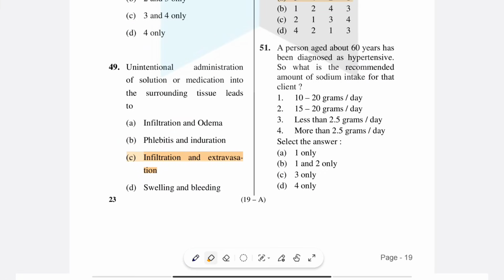A person aged about 60 years has been diagnosed as hypertensive. So what is the recommended amount of sodium intake for that client? 10 to 20 grams per day, 15 to 20 grams per day, less than 2.5 grams per day, more than 2.5 grams per day. Here the answer is only option 3, because for a hypertensive patient we restrict sodium, a salt restricted diet. So the right answer is option C, that is less than 2.5 grams per day.